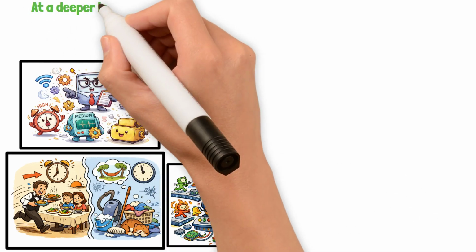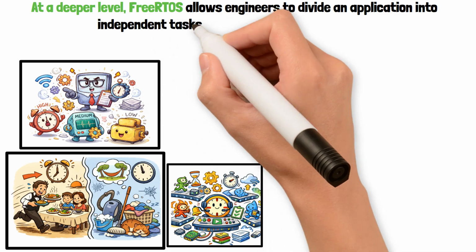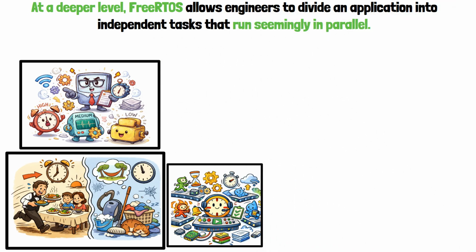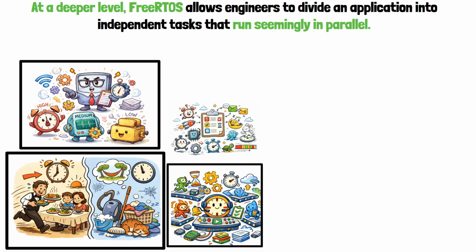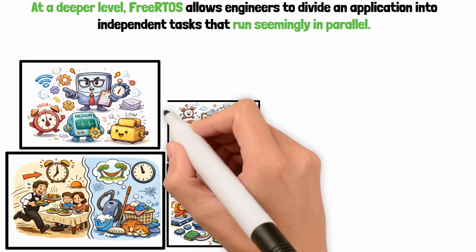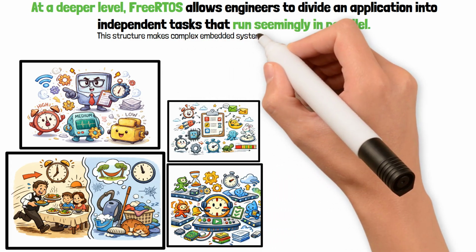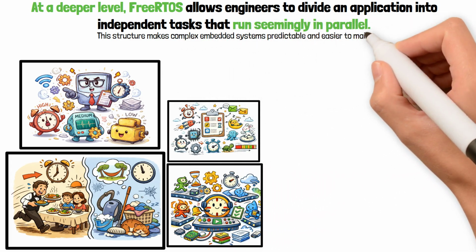At a deeper level, FreeRTOS allows engineers to divide an application into independent tasks that run seemingly in parallel. It manages task scheduling, intertask communication, and timing constraints, ensuring that high-priority tasks respond immediately, while lower-priority tasks use remaining system time. This structure makes complex embedded systems predictable and easier to maintain.